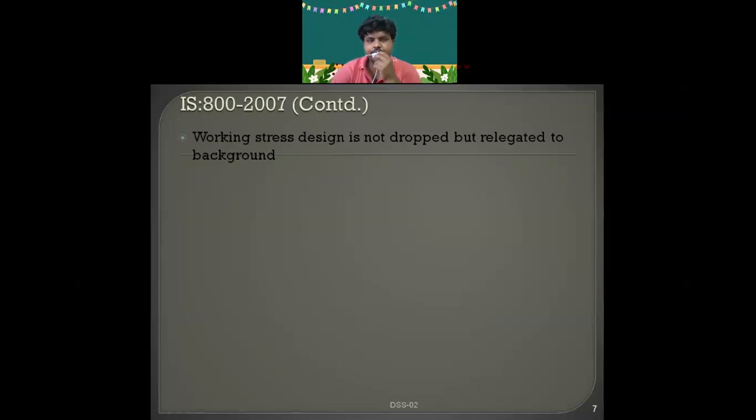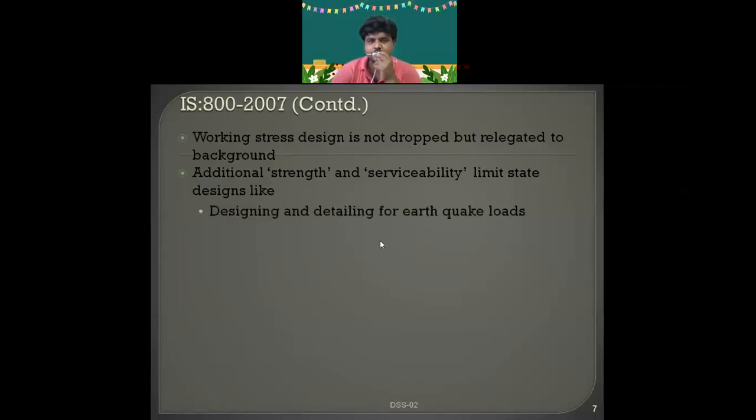Now here, in case of IS 456-2000, last annexures are there, that is purely for working stress method. But in case of IS 800-2007, it is not at all dealing with the working stress method. We have removed that working stress method. Okay. Additional strength and serviceability limit state designs like designing detailing for earthquake loads, fatigue.